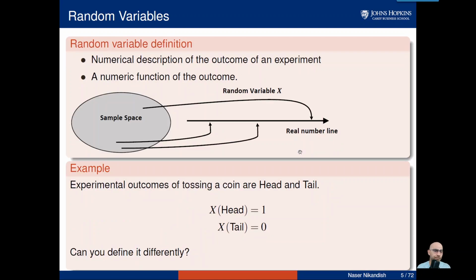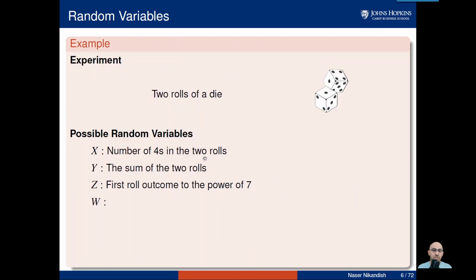Now, I talked about the definition, so let's see if we can define random variables differently. Yes, we can define random variables pretty much the way you like, right? For example, if we roll 2 dice, then you can define random variable X as the number of 4s. You can define random variable Y as the sum of 2 rolls that is going to go between 2 all the way to 12.